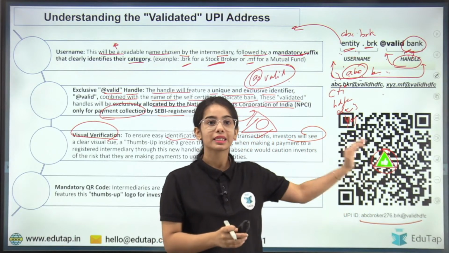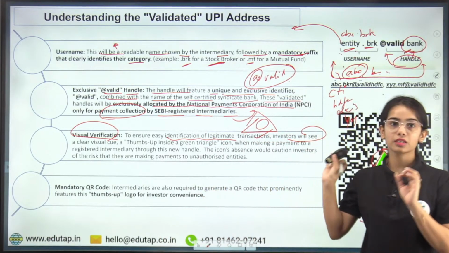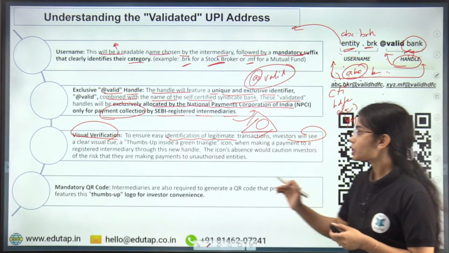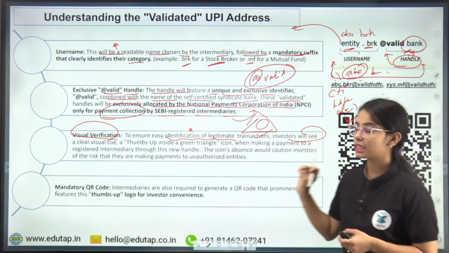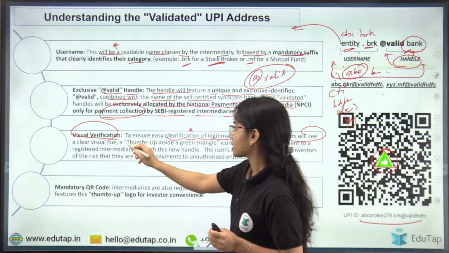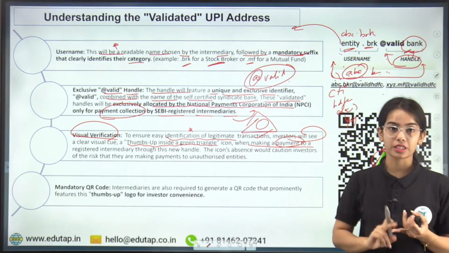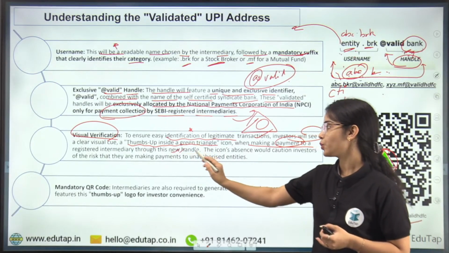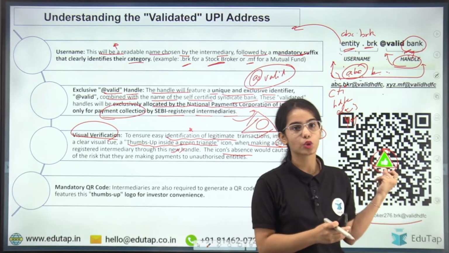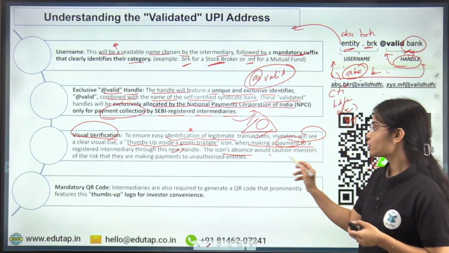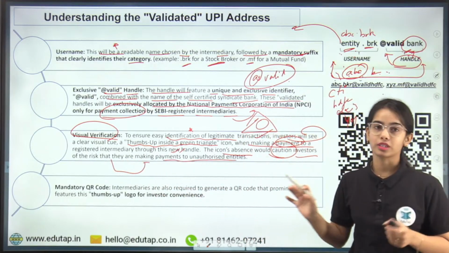So this shows that the transaction is validated, or this transaction is with the registered SEBI entity. To ensure easy identification of legitimate transactions, investors will see a clear Q, a thumbs up inside a green triangle icon when making a payment to a registered intermediary through this new handle. The icon's absence, let's say this green triangle is not present, would caution the investors of the risk that they are making payment to unauthorized entities.